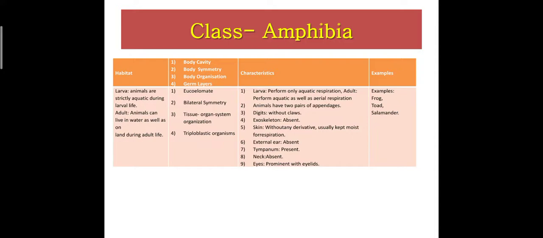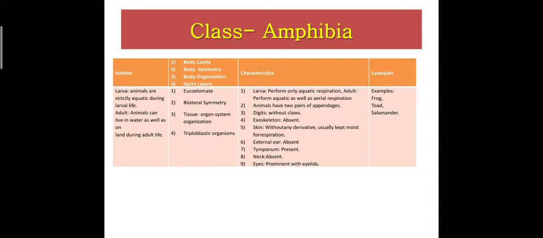Body organization is tissue organ system organization. These are triploblastic organisms. Characteristic: the larvae perform only aquatic respiration, but adults perform aquatic as well as aerial respiration.